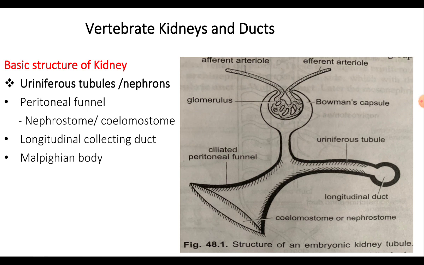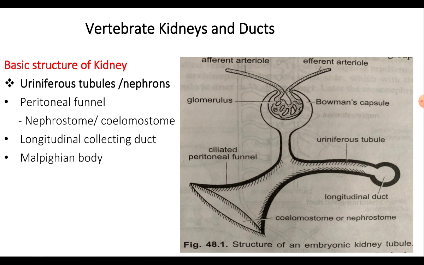When you observe the structure of an embryonic kidney tubule, each uriniferous tubule shows three parts: a ciliated peritoneal funnel near the proximal end of the tubule, which opens into the splanchnocoel by a nephrostome or the coelomostome.